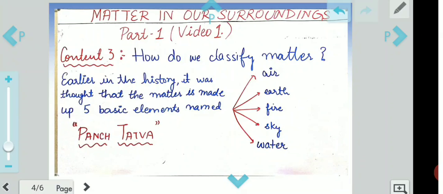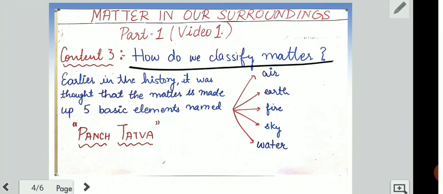Now after we have finished what matter was, that it has space, it has mass, it has some particles which occupy those spaces, right? Now coming to the next part, that is how do we classify matter. That means this matter might also have various different types, right? As I have told you, every solid, every liquid, every gas is matter. The answer lies in this only.